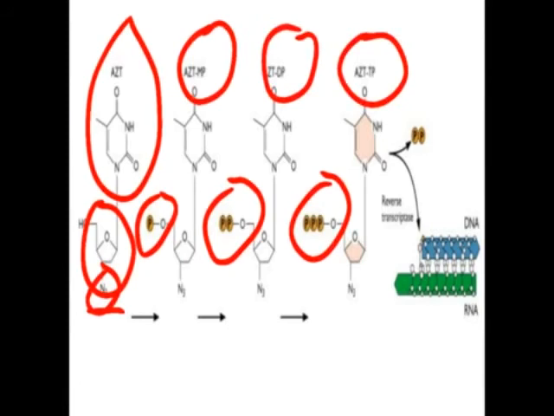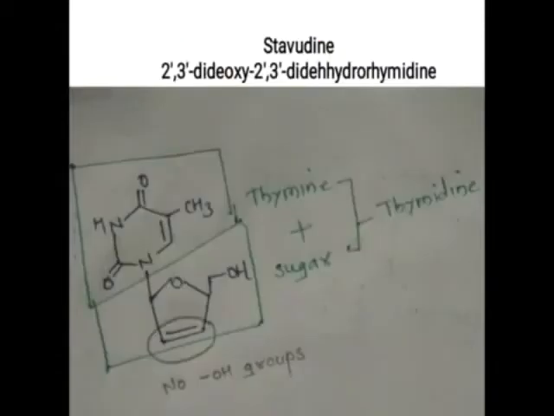And this azidothymidine triphosphate actually enters into the synthesis of DNA or RNA, but due to the absence of the hydroxy group and the presence of the azido group, it forms a false DNA or false nucleic acid, or it will terminate the chain elongation process by inhibiting the synthesis of DNA, due to the absence of the hydroxy group and having the additional azido group. Next drug which comes under this category is stavudine.